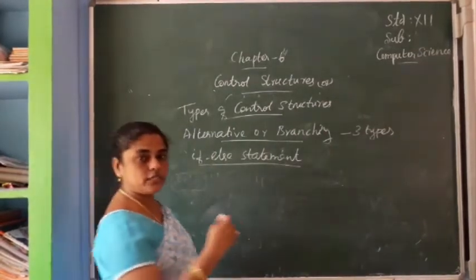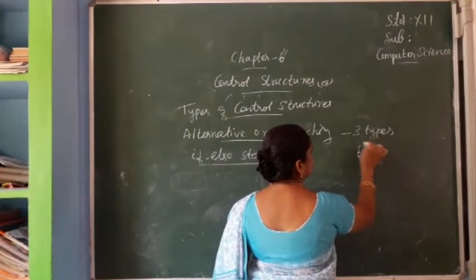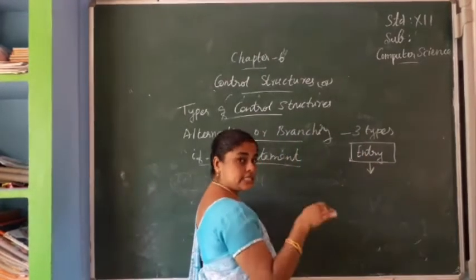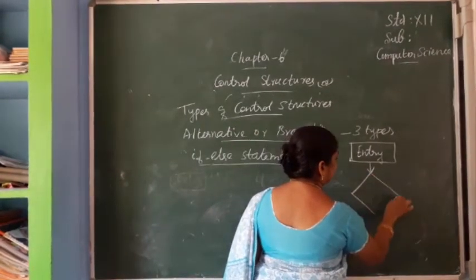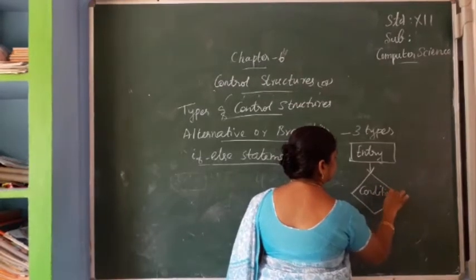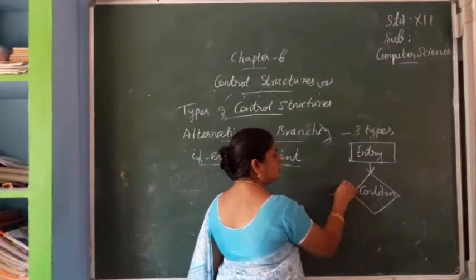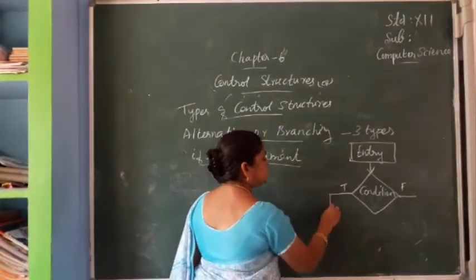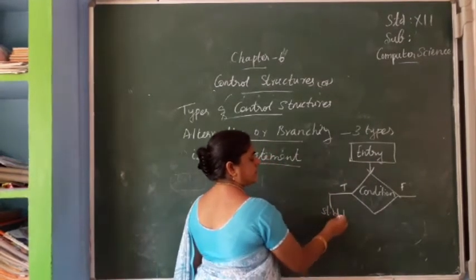Once more I am drawing this flow chart. First we enter at the entry. The next is the decision, that is the condition, so the diamond box for condition. Here two possibilities: one is for true, another is for false. True means statement block 1 will be executed.